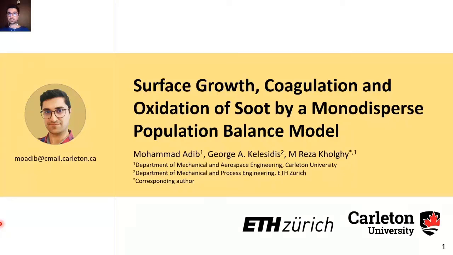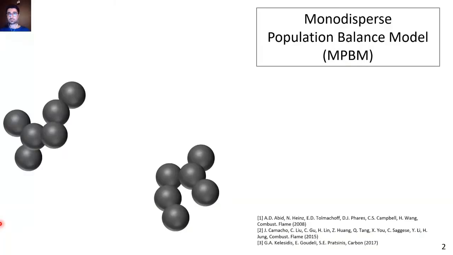Today, I will present a simple model to describe surface growth, coagulation, and oxidation of soot particles. Morphology of soot particles is important for climate models and carbon black reduction. Sectional population balance models and discrete element modeling can accurately predict soot morphology, but they are computationally expensive and difficult to interface with chemical kinetics and computational fluid dynamics.